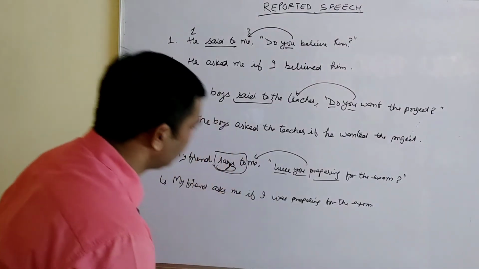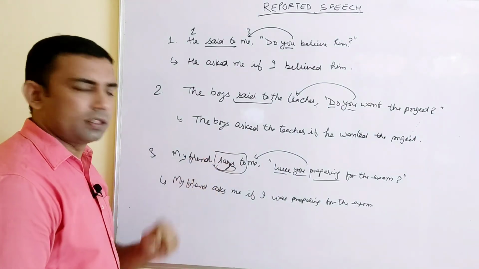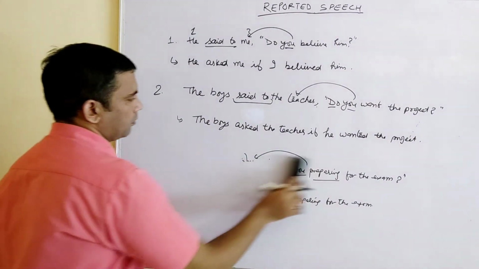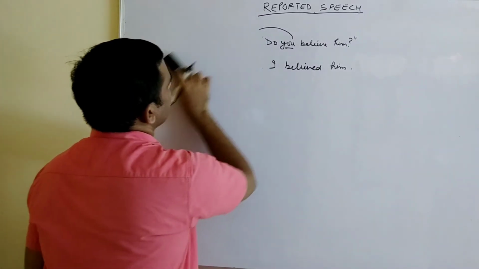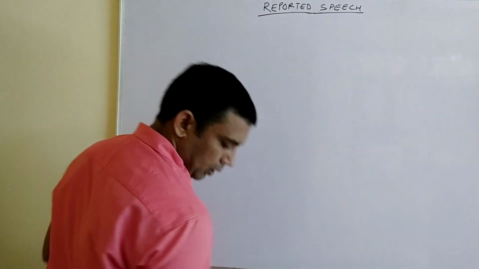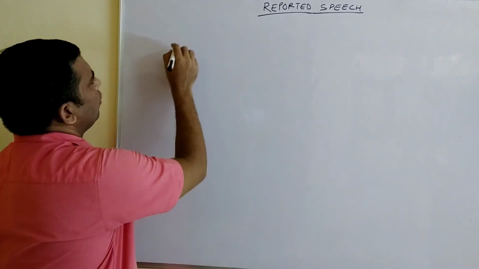See, now we are coming to interrogatives starting with a WH word. That is another rule for that.